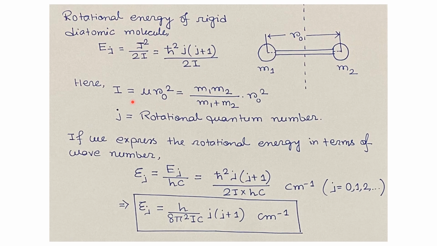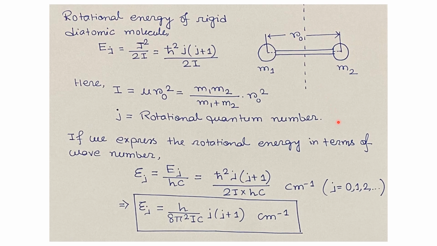Here I equals mu r0 square. Mu is the reduced mass of this system, that is m1 m2 by m1 plus m2. So the moment of inertia I equals m1 m2 divided by m1 plus m2 times r0 square, and the small j is our rotational quantum number for this rigid diatomic molecule.